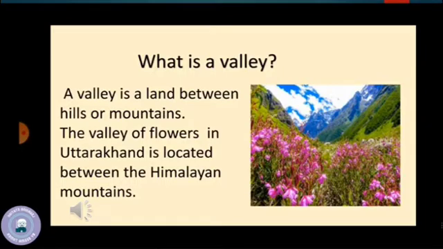Now, what is a valley? Children, a valley is a land between hills or mountains. And the Valley of Flowers in Uttarakhand is located between the Himalayan mountains.